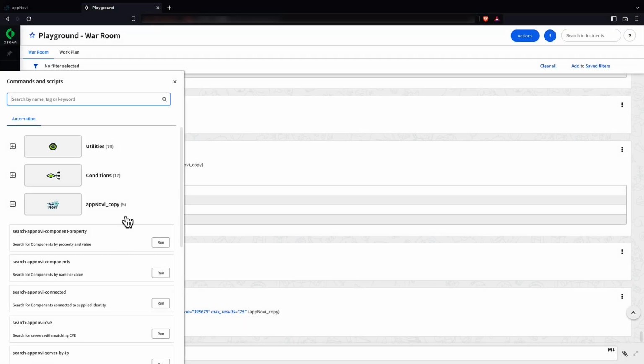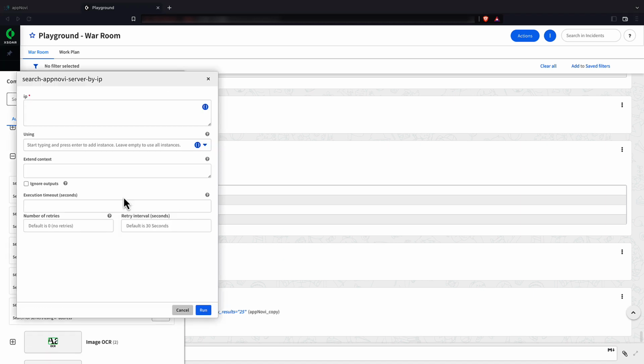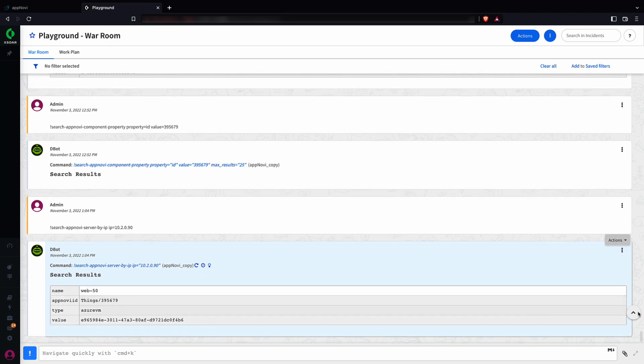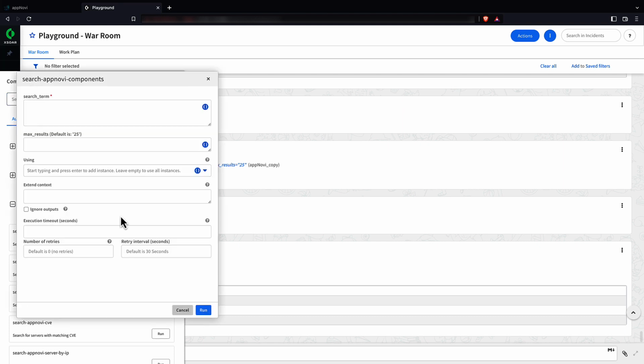Let's consider an example of getting an alert on an IP address. An IP address by itself isn't that helpful to understand what an asset is, but we can query appNovi to show us all the unified data about it. I can then look up more information about this server stored in appNovi and understand its connections.